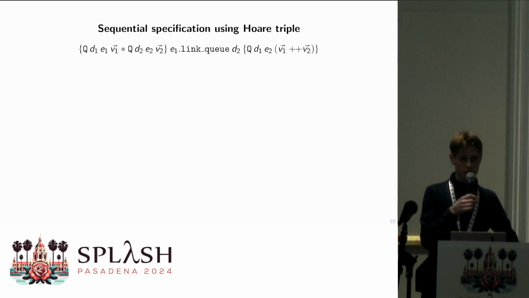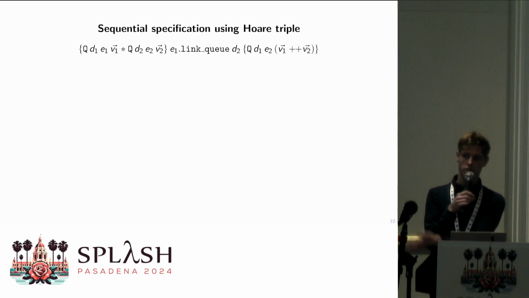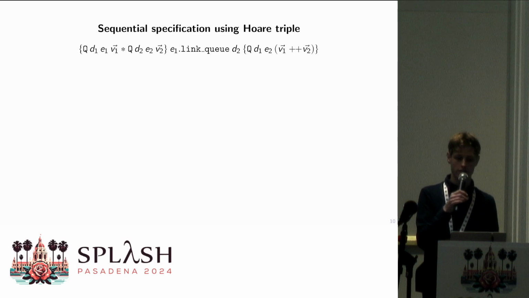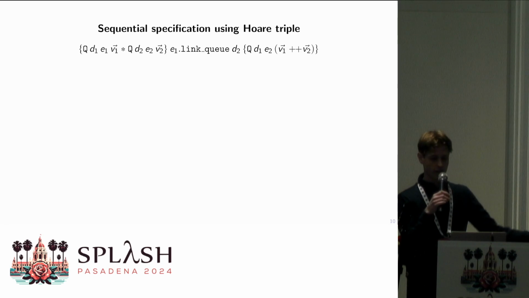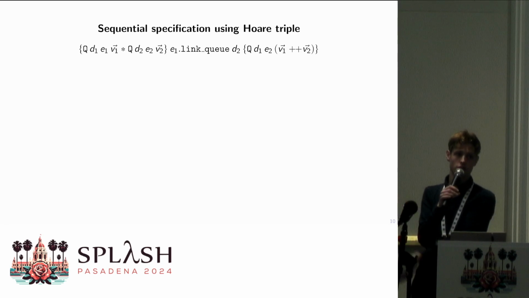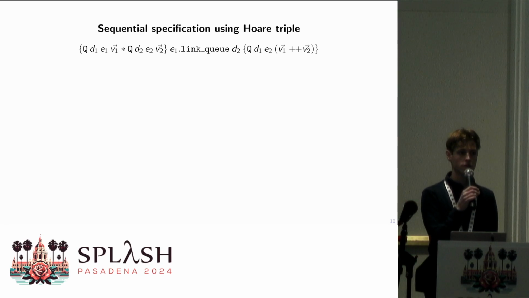And of course, if we're going to give a verification of this, we need some way to write a specification. So we're just using standard Hoare triples for this. In this case, if we want to link two queues, we're going to take two queues, and after linking, we'll be left with one queue, which contains the values of both of the other queues.